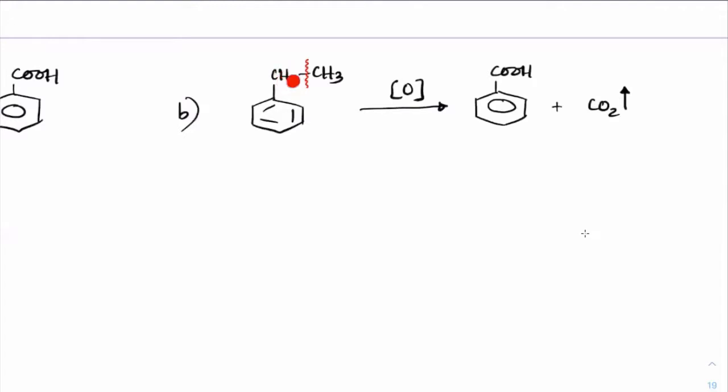So there is 1 benzylic hydrogen, and that is sufficient to start the oxidation. The oxidation will start something like this. If you have 1 H, it will start inserting the oxygens inside. And this is how the oxidation will begin. And if you have 1 more hydrogen, 1 more oxygen will get inserted this way.